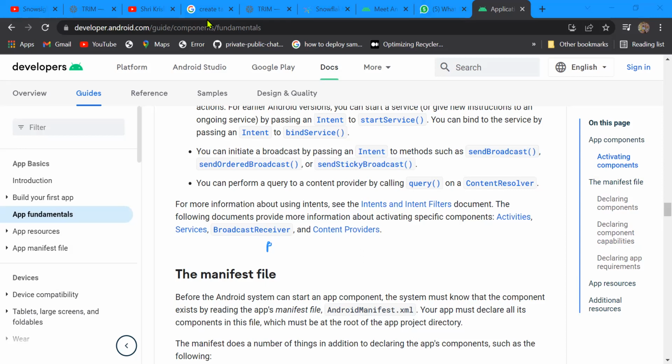Okay, so now we will start our first application to learn and develop. For now, I'm assuming that you already have Android Studio on your laptop.